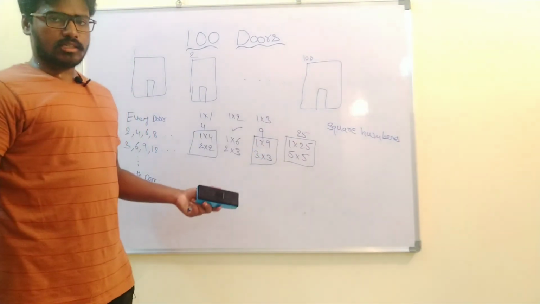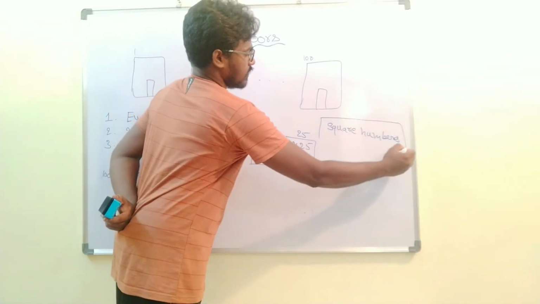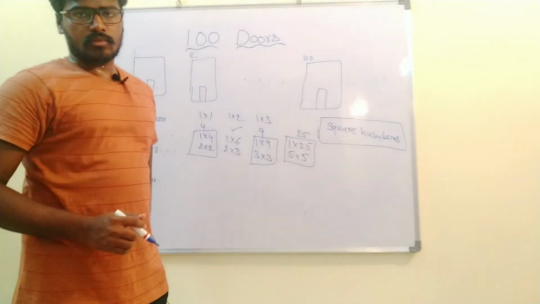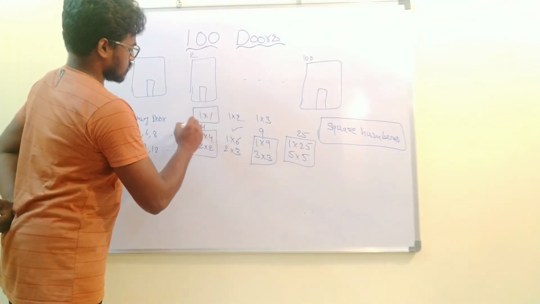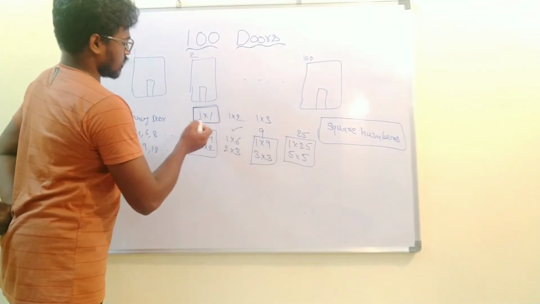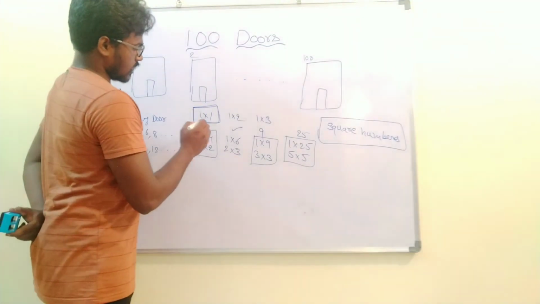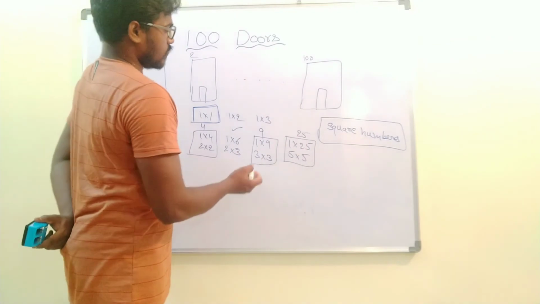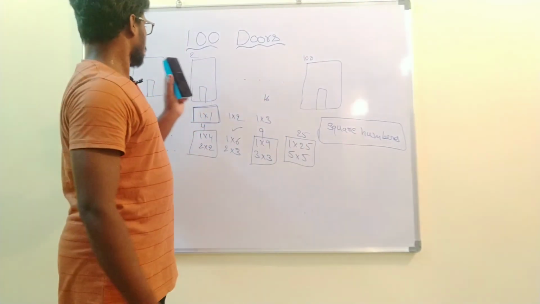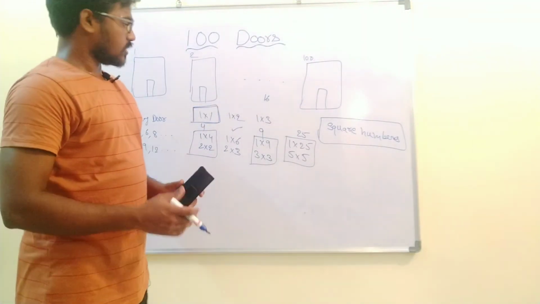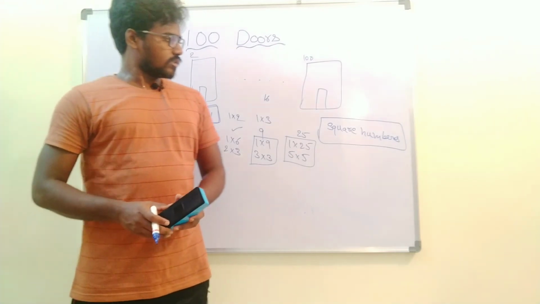So here the answer is all the doors with the square numbers will be opened. So this is also a square number, like 1 square is 1, 2 square is 4, 3 square is 9, 4 square 16 also, and 25, like that all the square numbers between 1 to 100. So I hope you like this video and understood the question and how to solve it.